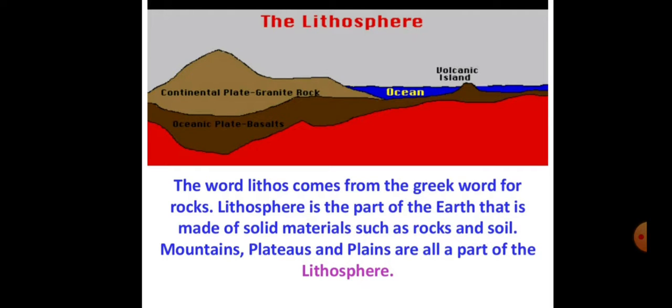If we go in India from east to west, north to south, the lithosphere is different due to climatic changes. We find mountains in the north region, we find the plateau in the middle area, and we find the plain area between the plateau and the mountain area. Lithosphere, is it clear?